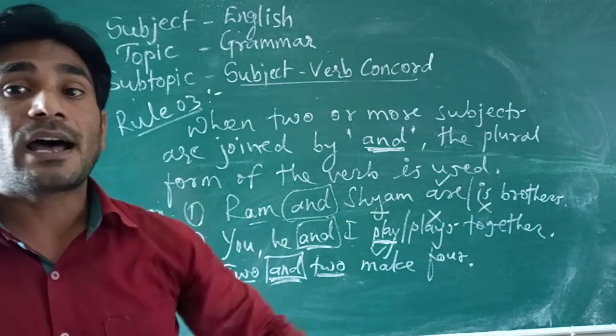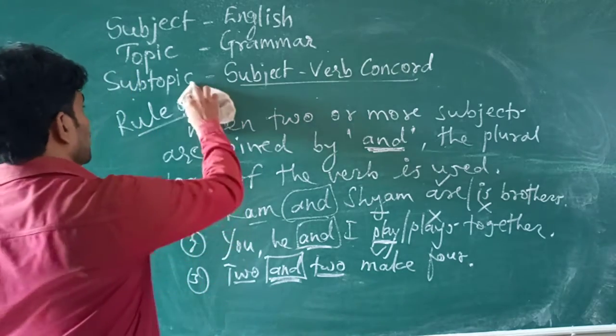Now let's see another rule. Rule number 4.